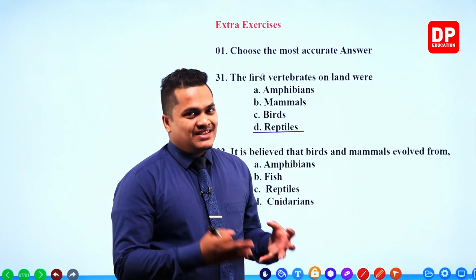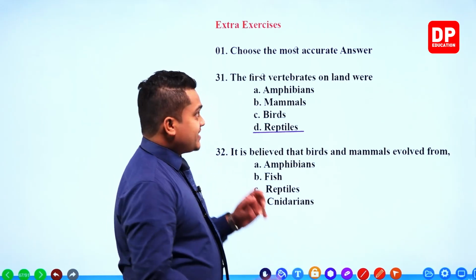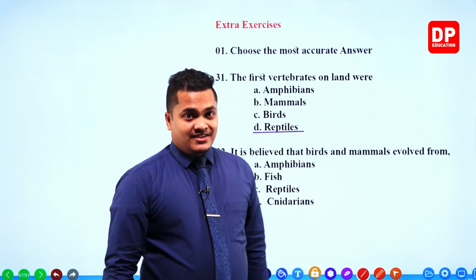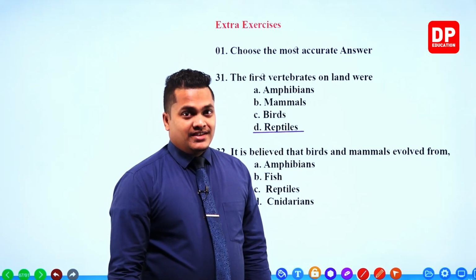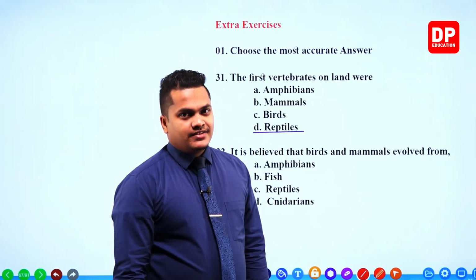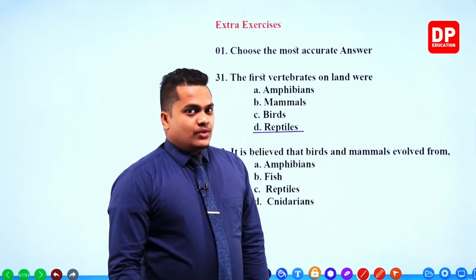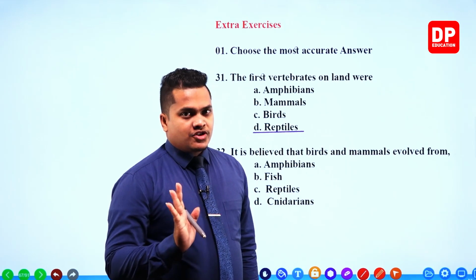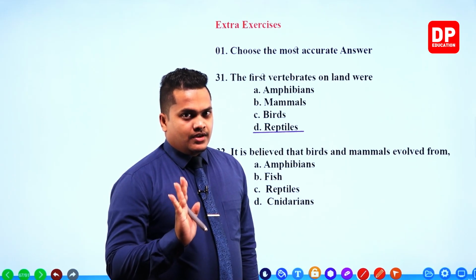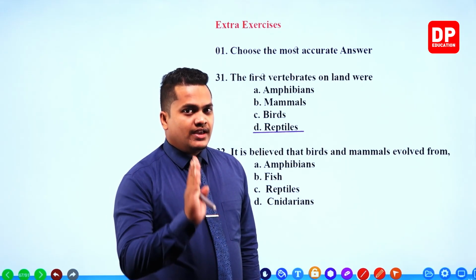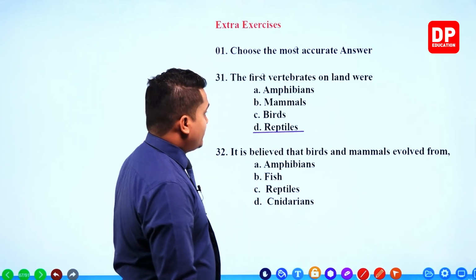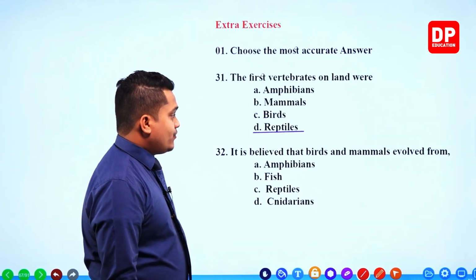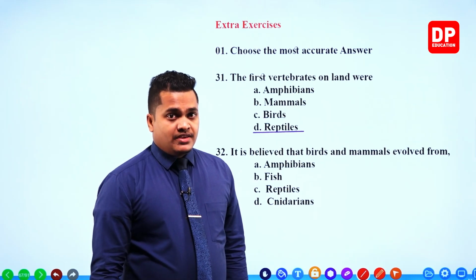So on land means terrestrial. Instead of terrestrial, on land is given. Like I said, these MCQ questions are pretty much tricky. Read the questions very carefully and go for the answers. So the first and foremost vertebrates on land were reptiles, not amphibians.